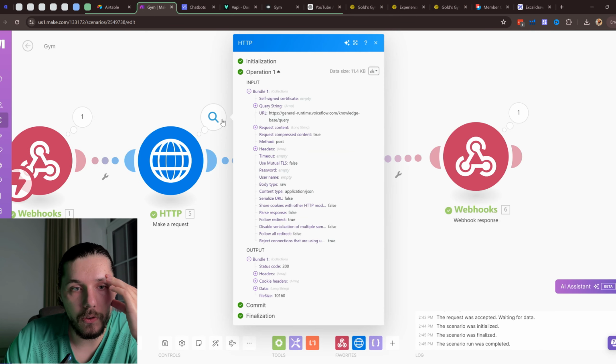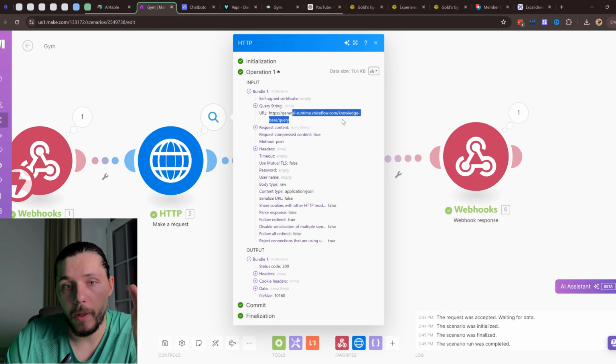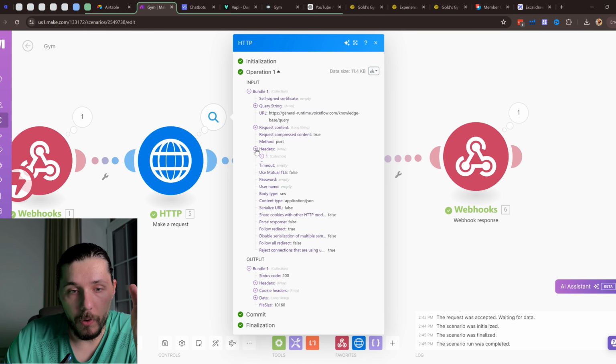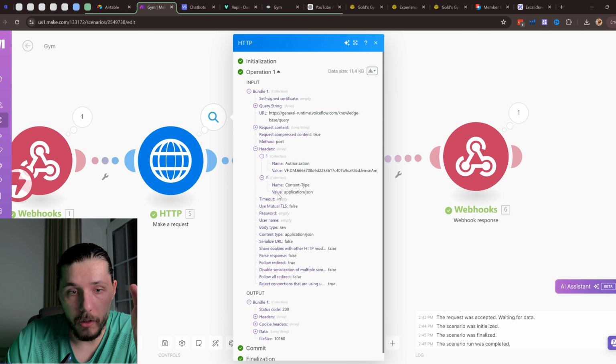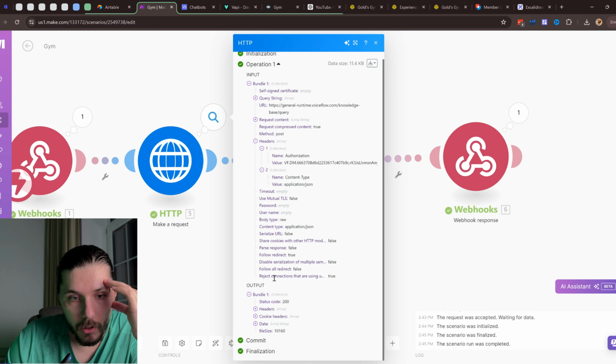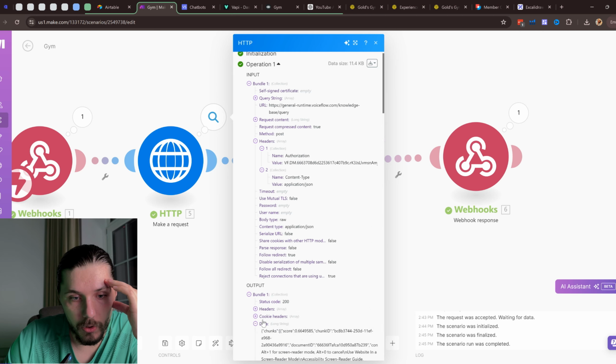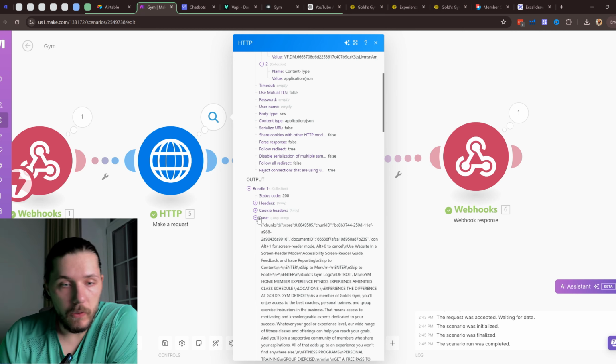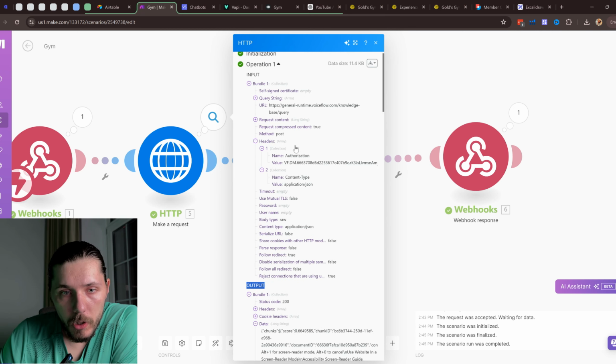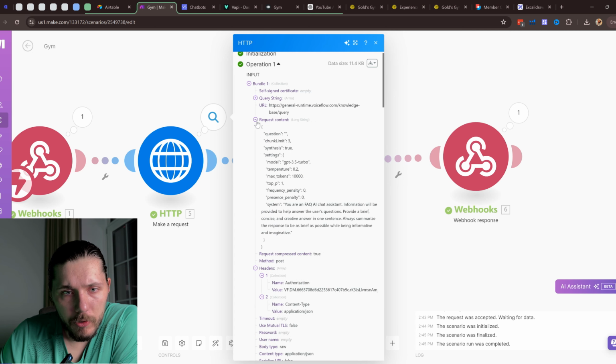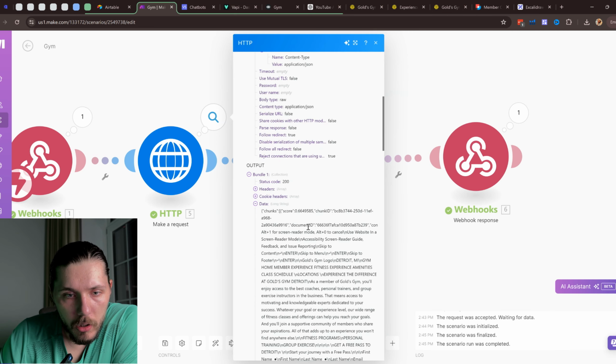So basically, here, as you can see, we were querying the string, so we sent the API request to the knowledge base through POST, with some headers that we already provided, and the bundle of data.